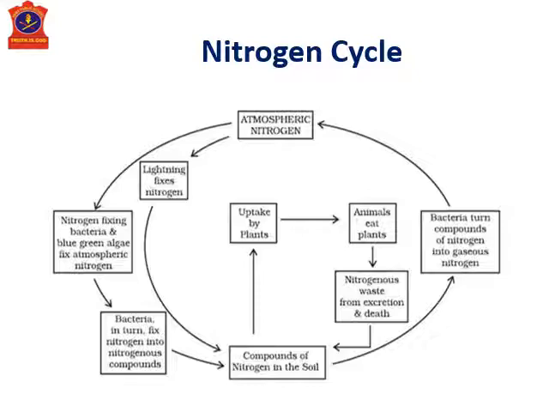Whether it is body waste or dead remains, they go again into the soil. Here again, these compounds are either taken up by the plants directly, or certain bacteria, the nitrification bacteria I told you about earlier, decompose them and turn them back into nitrogen which goes into the atmosphere. This is how the nitrogen cycle completes.